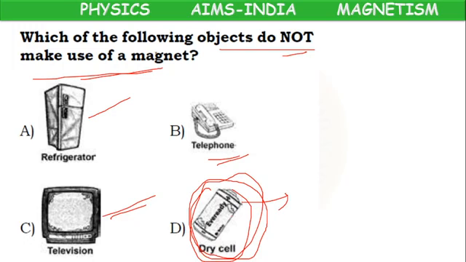So, do not make use of a magnet means D is the correct option. A, B, C are wrong options. D is the correct option.